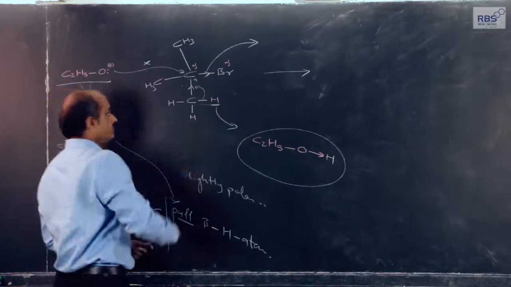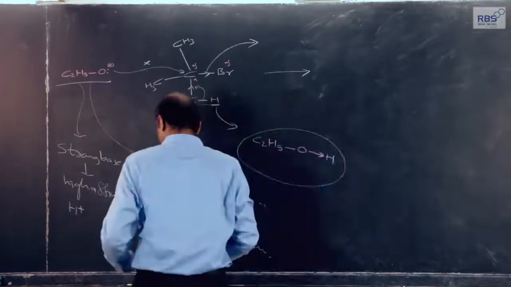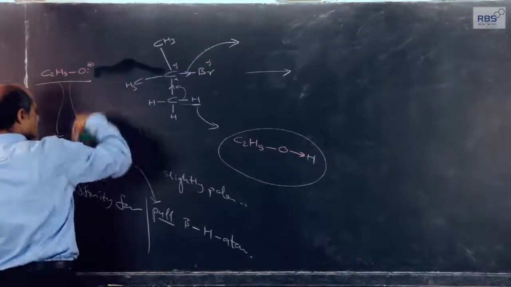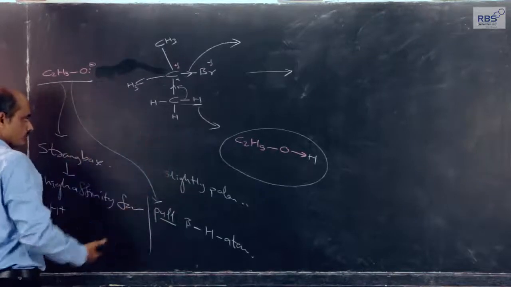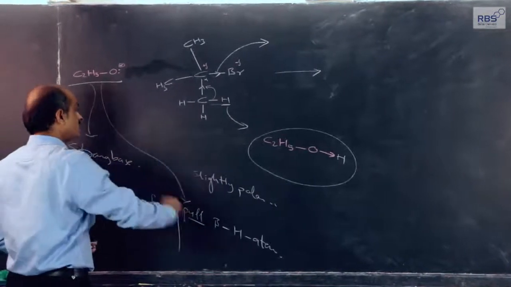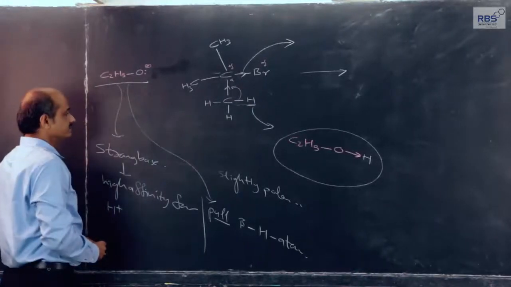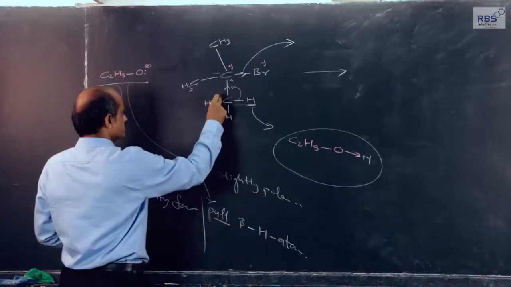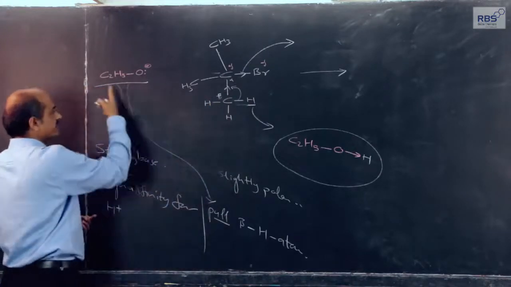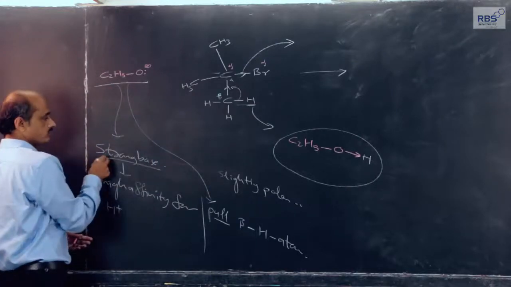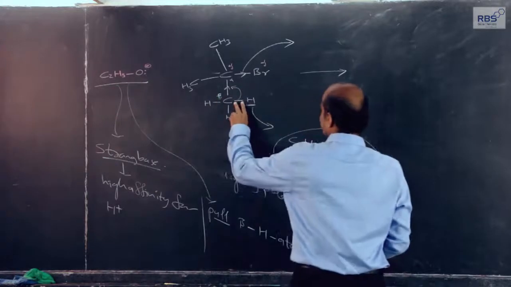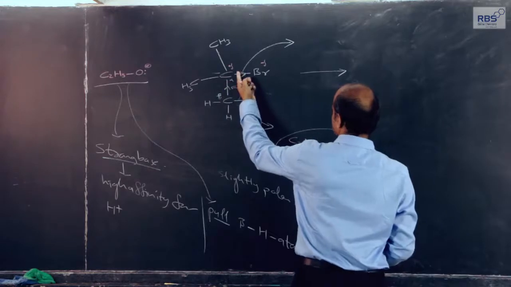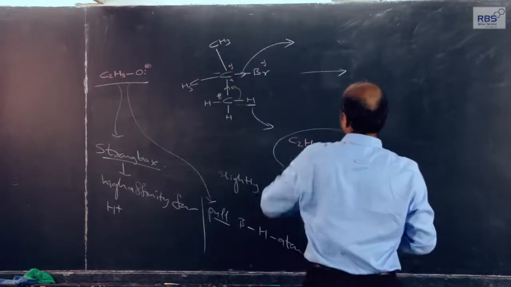Now, what product do we get? This is not a possibility for SN2. SN1 is also not a possibility. But the third possibility for a tertiary alkyl halide is this: the beta hydrogen atom is removed in the form of H plus ions by this alkoxide ion, which is a very strong base, and this sigma electron pair gets shared between these two carbon atoms, forming a pi bond, and simultaneously the halogen bromine goes out in the form of Br minus.